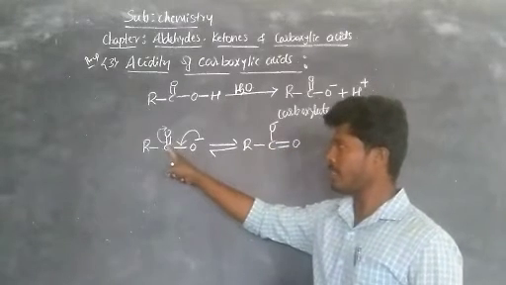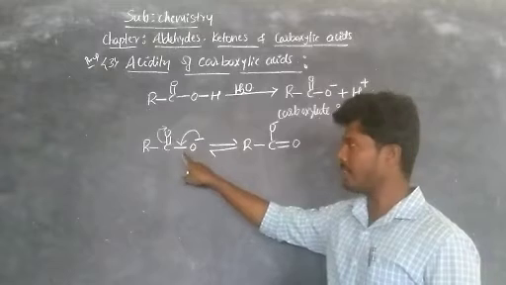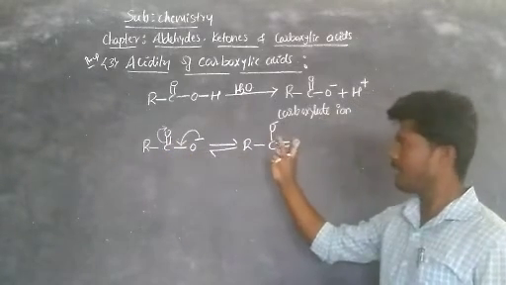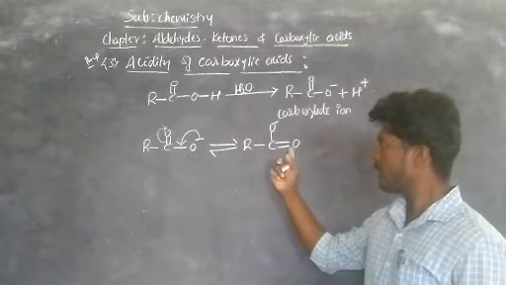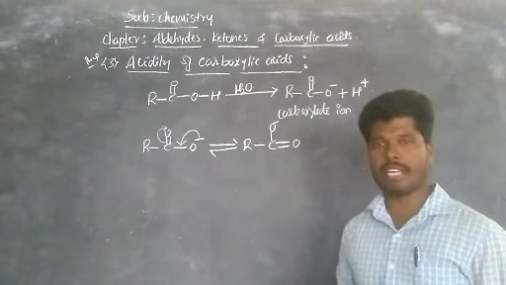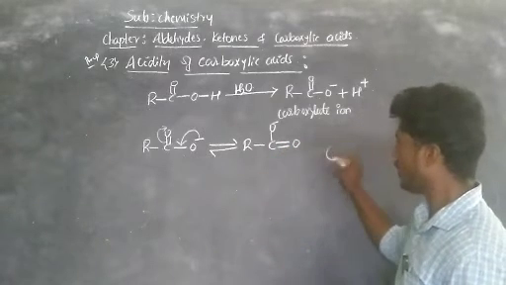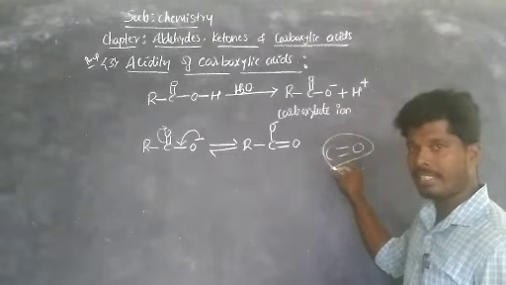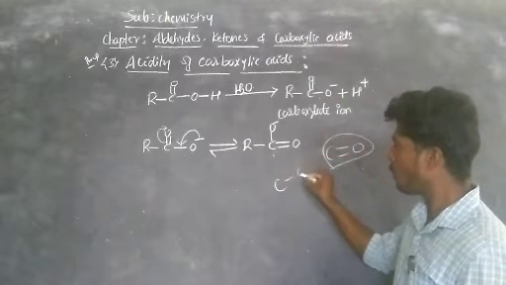In one case, the carbon and this oxygen have a single bond, and this oxygen and carbon have a double bond. But here it is reversed. It means the carbon oxygen bond length changes, so that the CO double bond length is lesser than that of the CO bond length in carboxylic acids.